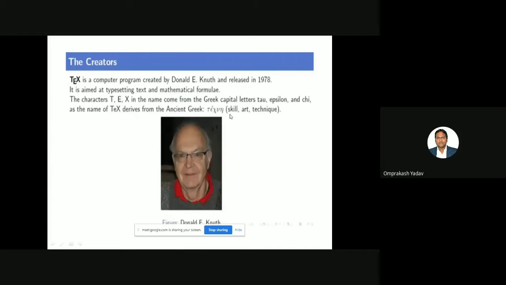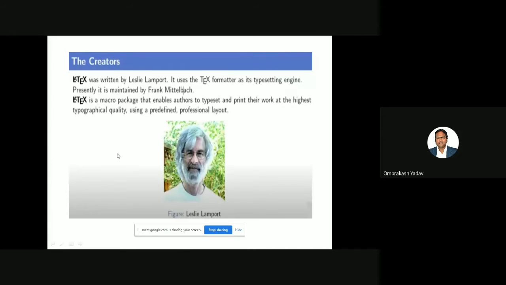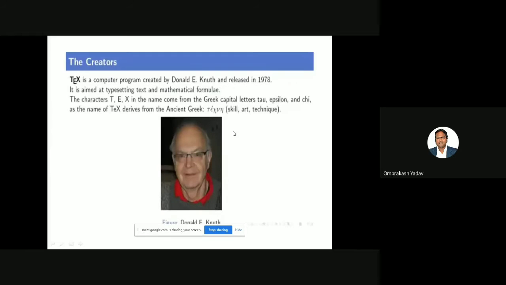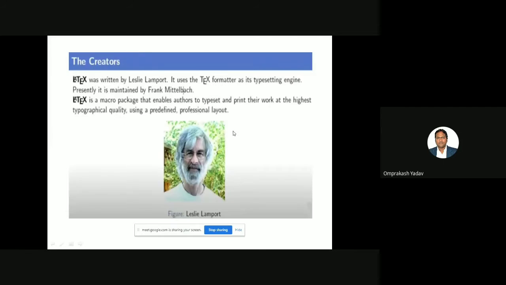So in ancient Greek, there is a word whose meaning is skill, art, or technique. I have covered this yesterday in the video. Later, Leslie Lamport created LaTeX, and he used TeX as its typesetting engine. Presently it is maintained by Frank Mittelbach. LaTeX is a macro package that enables authors to typeset and print their work at the highest typographical quality using a predefined professional layout.